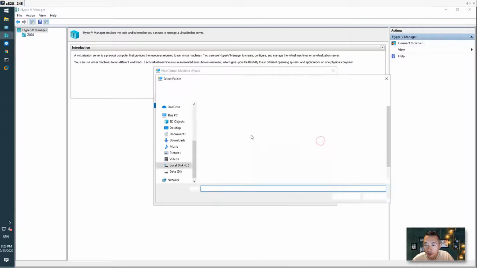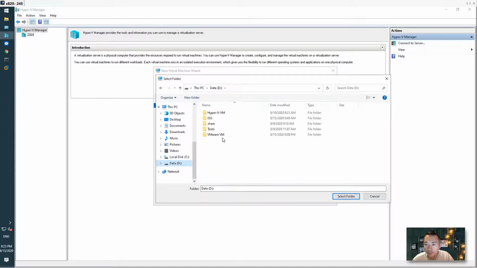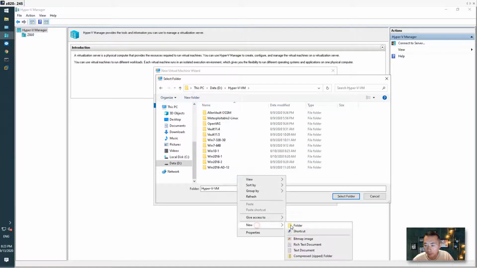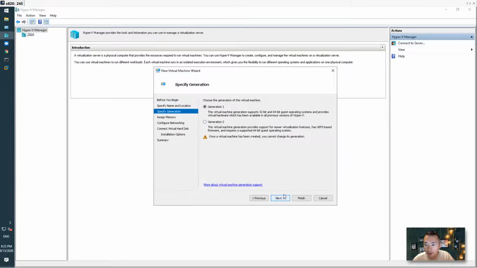I'm going to choose our D drive, and in Hyper-V create a folder called checkpoint management.